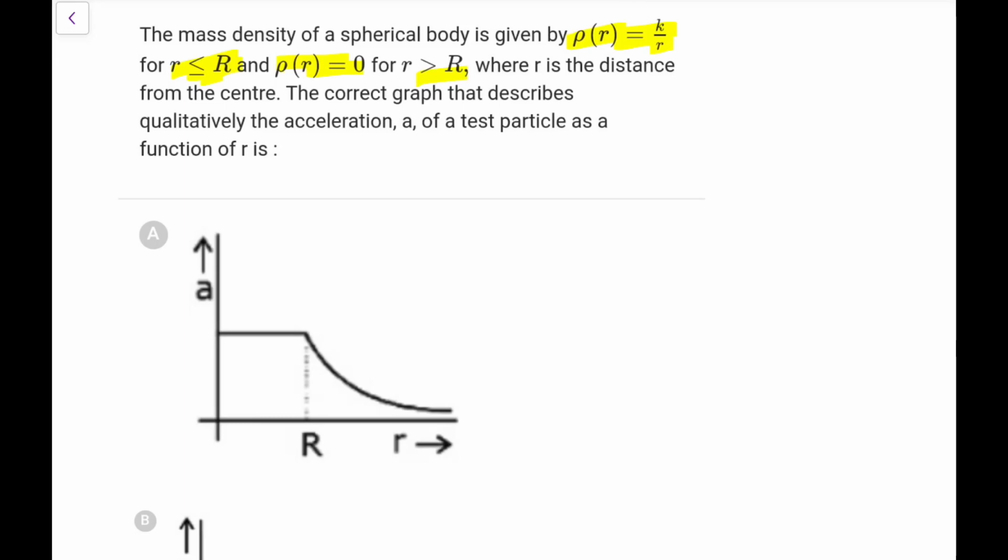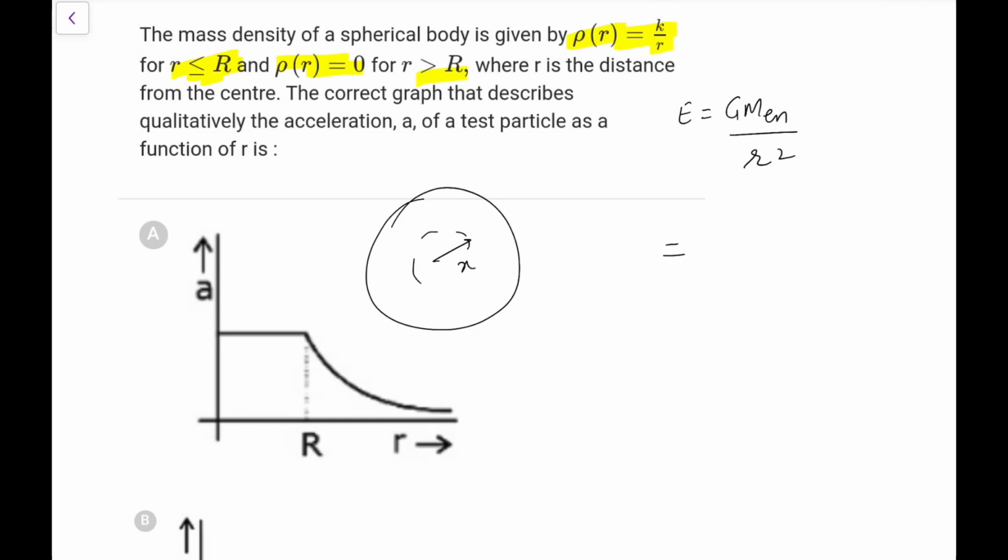So how will you find that gravitational field, like the electrostatic field? It would be G M enclosed by r square. For M enclosed, you go to a distance x and take a small element; you have to check till r, not capital R, M enclosed till small r for the inside point. For outside it would be 1 by r square. I am checking for the inside point.